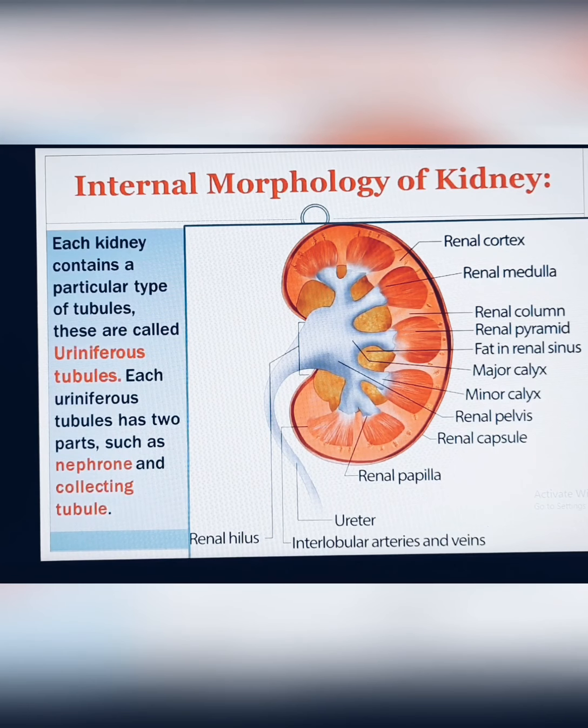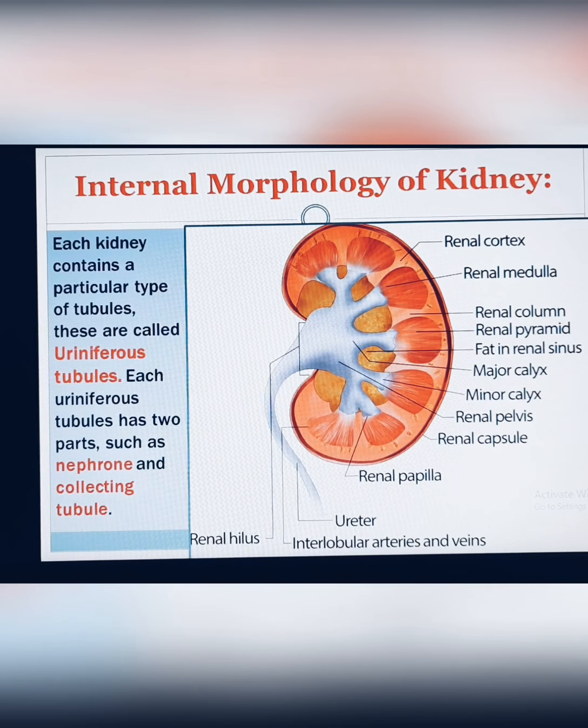Okay, this portion opens into the ureter. Each kidney contains a particular type of tubules. These are called uriniferous tubules. Each uriniferous tubule has two parts, nephron and collecting tubule. Basically, the kidney has lots of pipe-like, canal-like, or tube-like structures. Those structures are accordingly called uriniferous tubules.